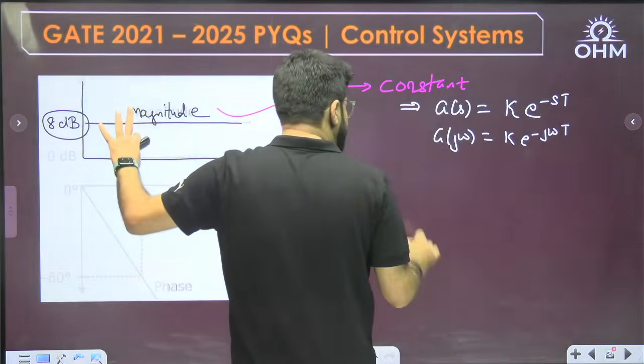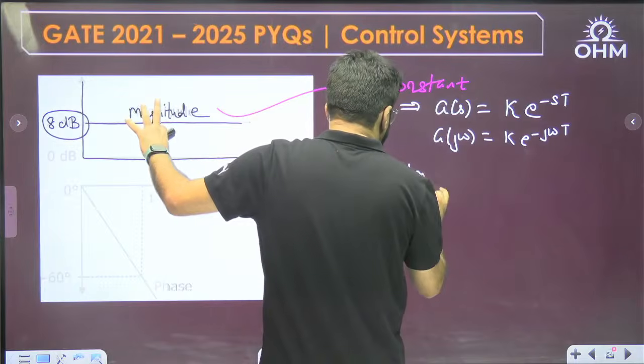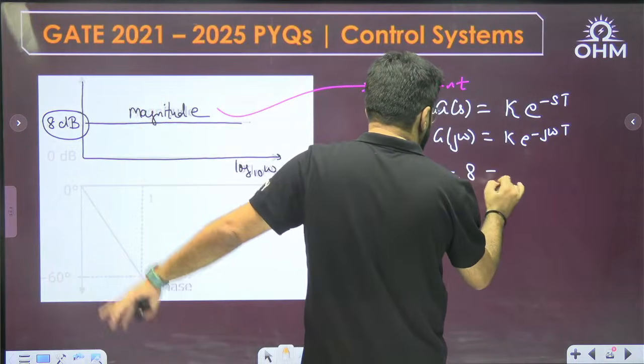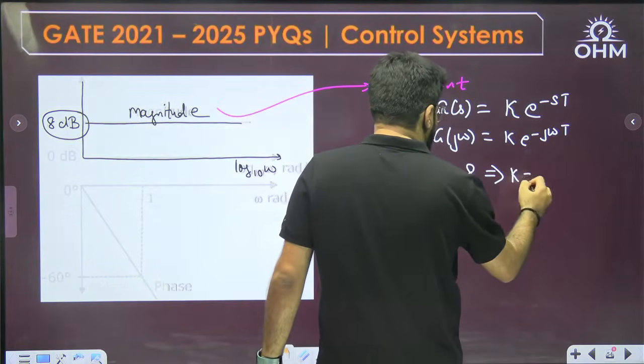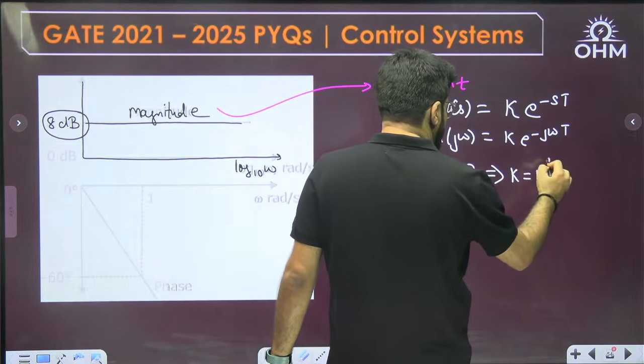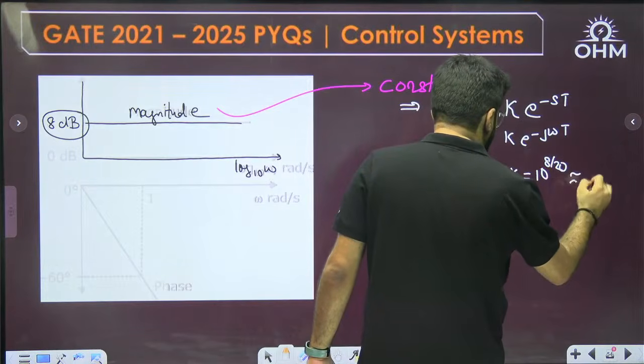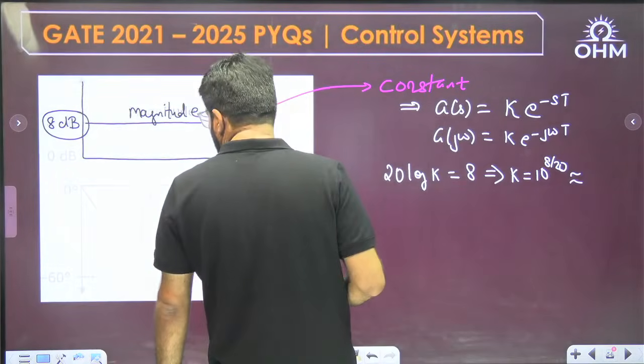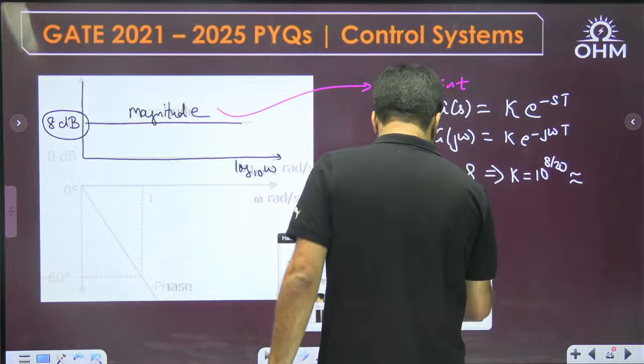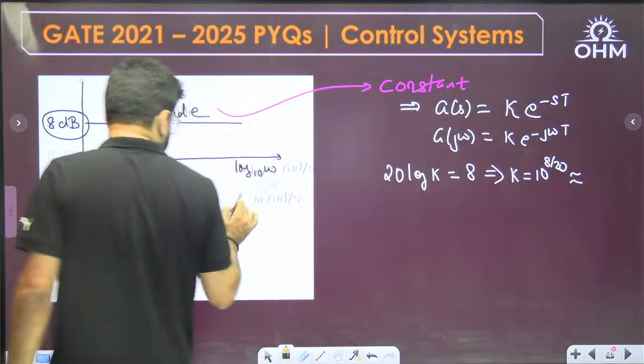Now in the decibel scale, what is given? 20 log k is 8. So from here, what is k? This is log to the base 10, so k is 10 raised to the power 8 by 20. I'll just find out this value. Wait. And then, this is the phase part given.